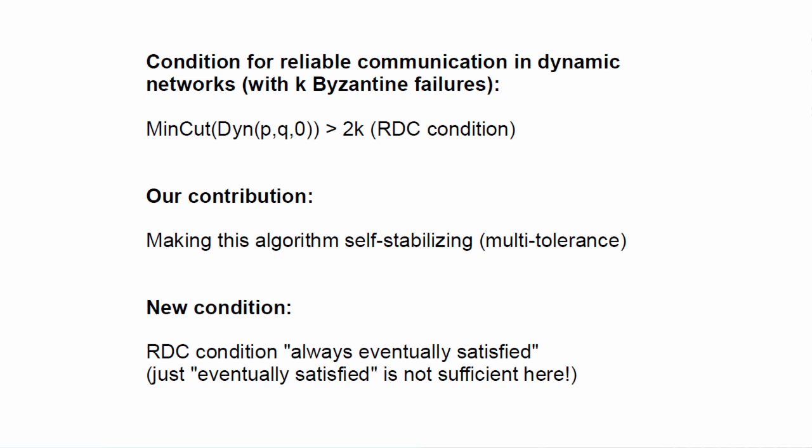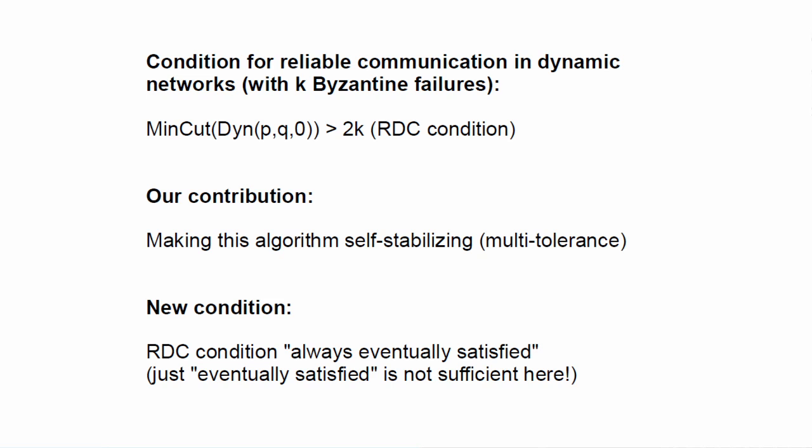And here, we want to do this in addition to the permanent Byzantine failures that will not go away. So what we try to do here is called multi-tolerance, that is, tolerating several types of failures. So here, an unlimited number of transient failures and a given number of Byzantine failures. So here we present an algorithm that ensures reliable communication in a very hostile setting. Unlimited number of transient failures, permanent Byzantine failures, and the topology changes with time, which is pretty good in terms of robustness. So of course, like previous algorithms, this algorithm is only guaranteed to work when a certain condition is satisfied. So what is this condition?